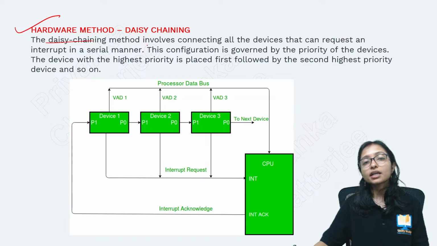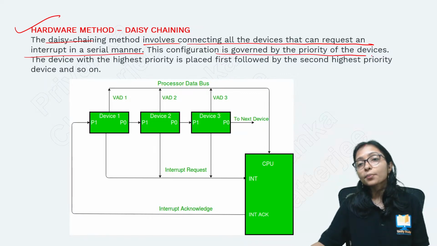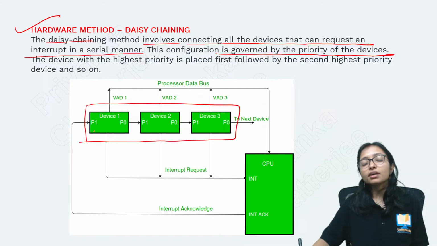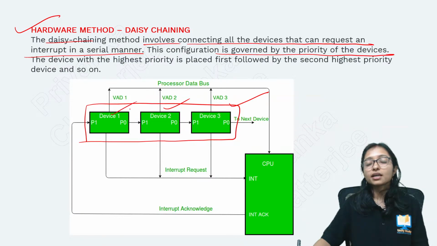And here you can see hardware daisy chaining. The daisy chaining method involves connecting all the devices' interrupt requests in a serial manner. Then you configure the priority. Here all are connected. Now out of that you are giving priority. Okay, I will take your request first, after that this, after that this.